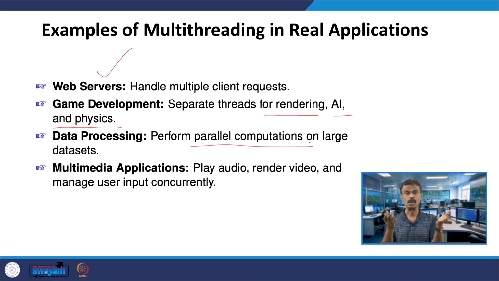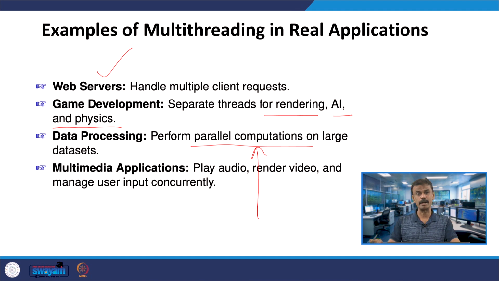Suppose I want to read a satellite image file, which is a very heavy task, a hyperspectral or multispectral image, and I require parallel computations. Or I want to do some image processing algorithm on the satellite images. These kinds of applications require parallel computations. The next one is multimedia applications.